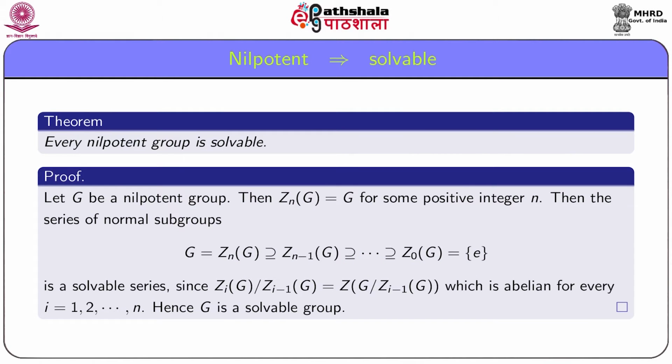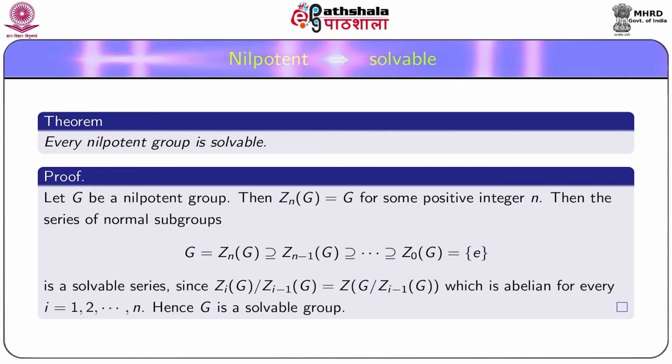Now we show that solvable groups are a generalization of nilpotent groups. That is, we will prove that every nilpotent group is solvable. Recall the definition of nilpotent group.